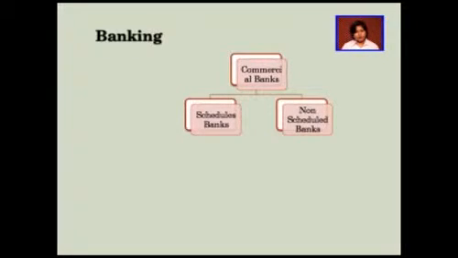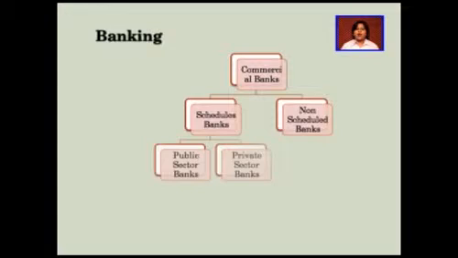Now the commercial banks can be categorized into two forms: the scheduled commercial banks and the non-scheduled commercial banks. The scheduled commercial banks are those banks which are licensed under the Schedule 2 of the Reserve Bank of India Act. In India, we have three types of scheduled commercial banks: the public sector banks, the private sector banks, and the foreign banks.